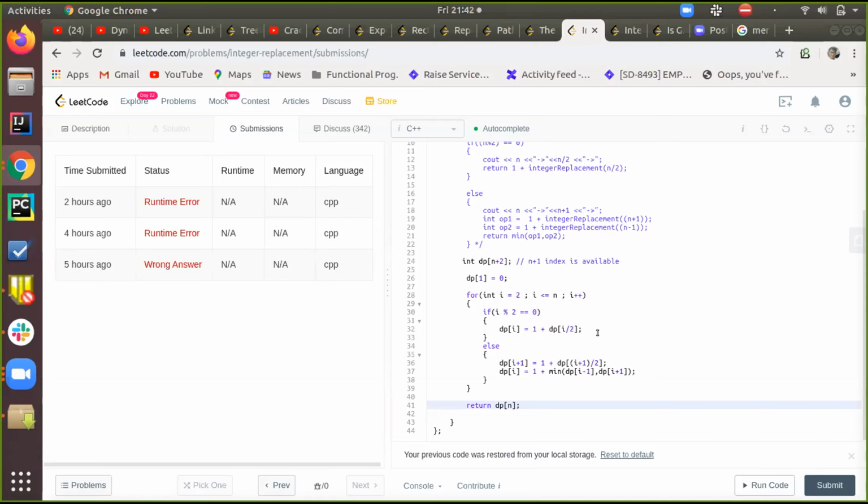But you are doing it simultaneously here, right? In a for loop, if it is even, you go to line 32. If it is odd, then you come to 36. But anyway, you are doing that operation earlier, so you will surely get the results in 36, right? Yeah. And DP of 0, you're taking 0 only, right? I'm not using that value. It is the base case. So DP of 1 is 0. Then when you take that and add it, it will be 1.